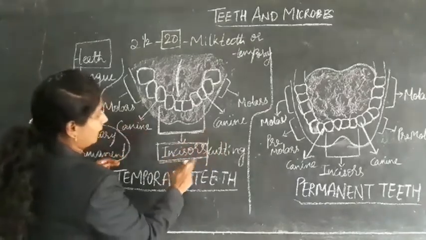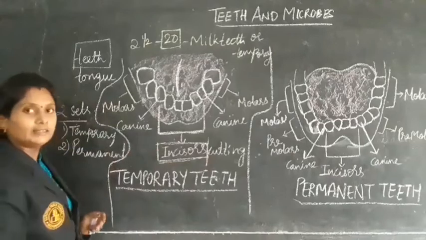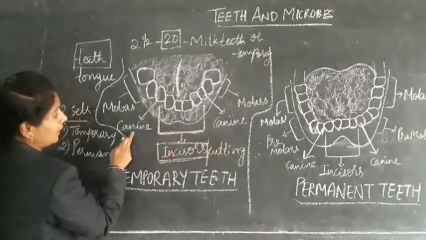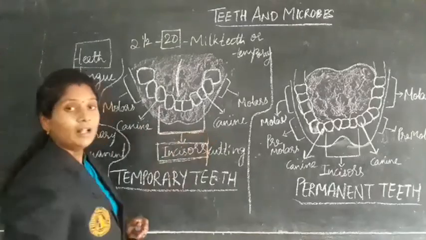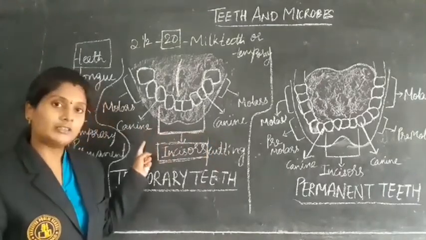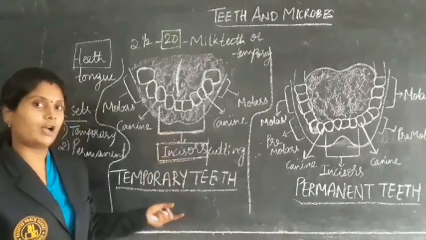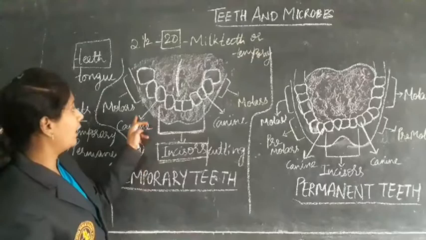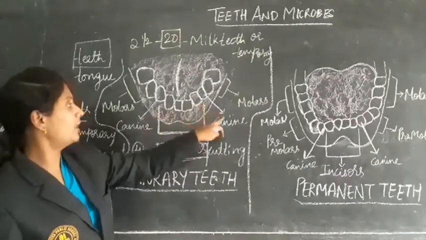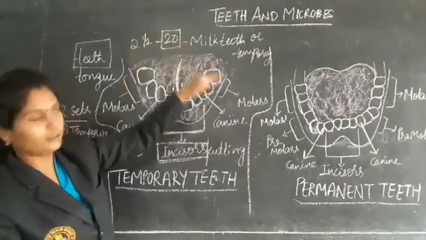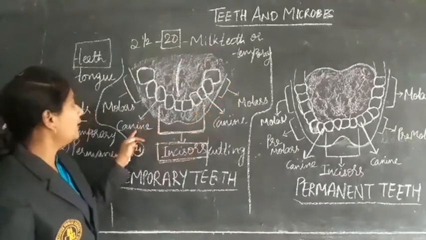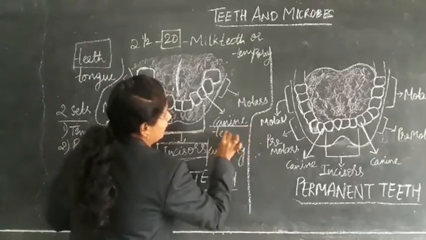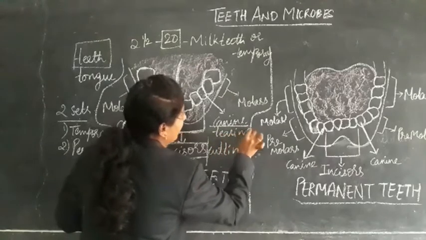Beside the cutting teeth, or beside the incisors, there are 2 canines. One towards the left, one towards the right, in the upper and the lower jaw. Total how many? 4. So here 1, 2. Here it is 1, here 1, and in the upper jaw 1, 2. These canines we call tearing teeth.